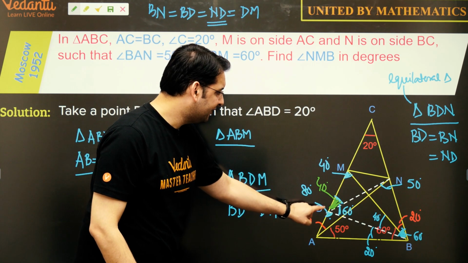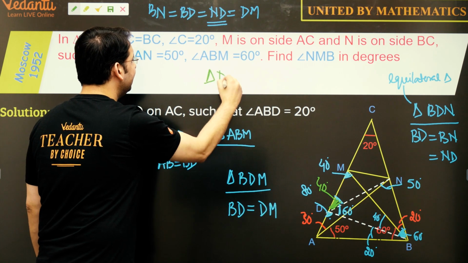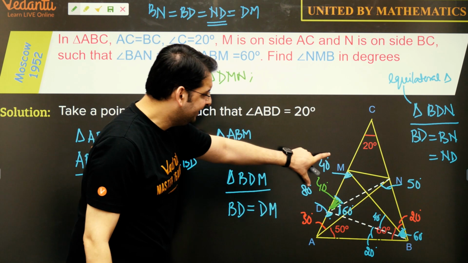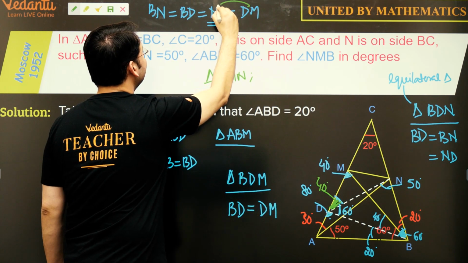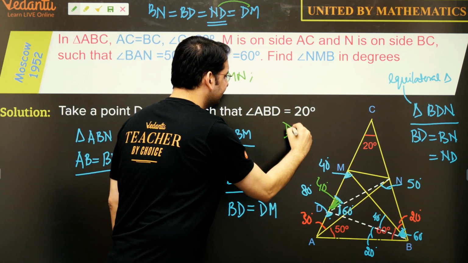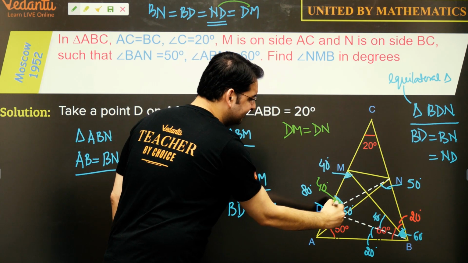In triangle DMN, if you look at it carefully, we have DM equal to DN. This we have already proved. So DM is equal to DN and the vertical angle is 40 degrees.